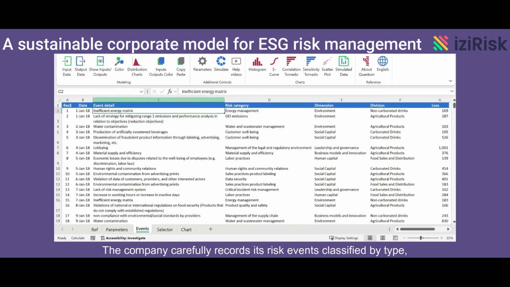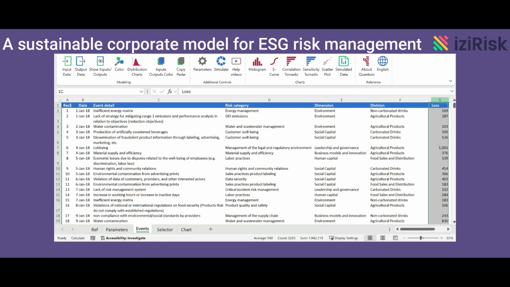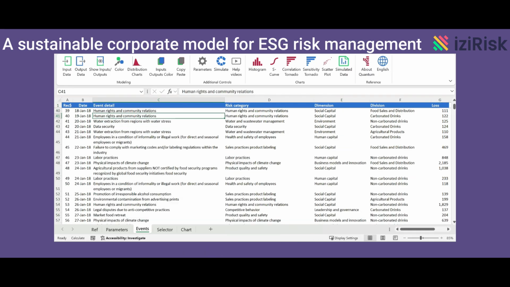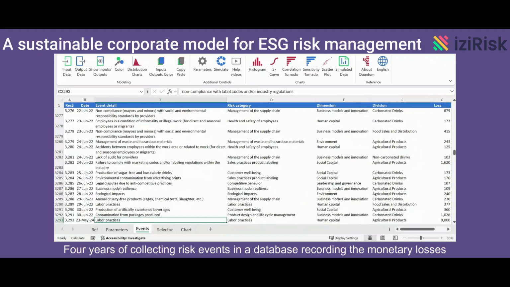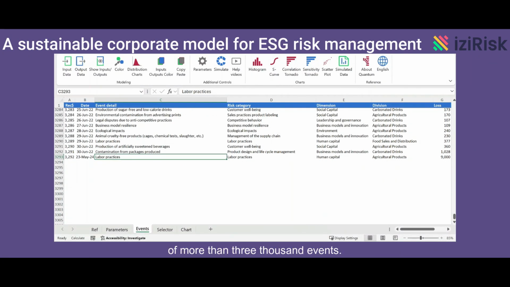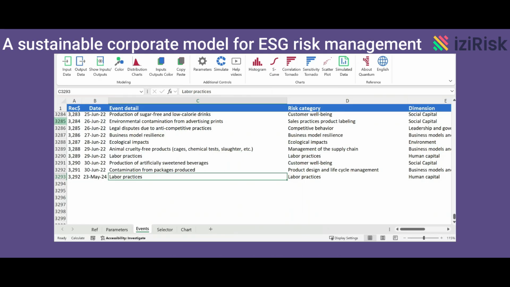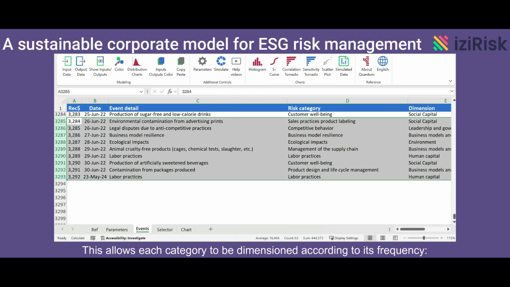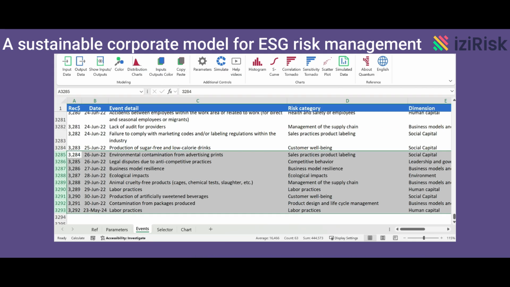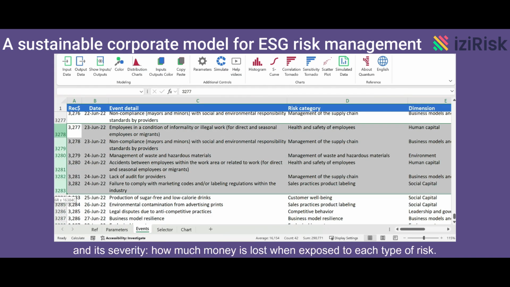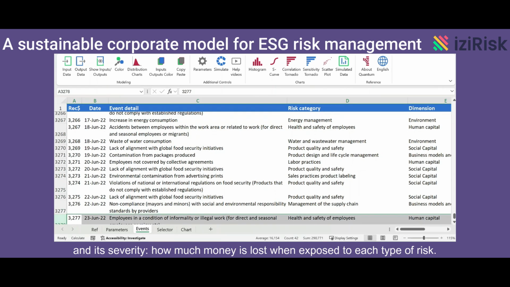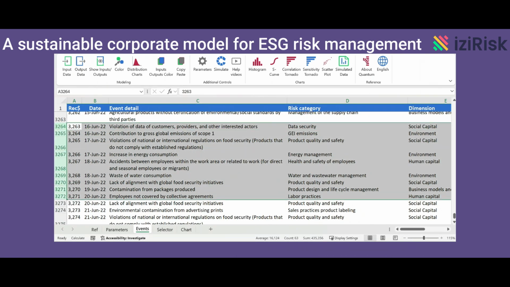The company carefully records its risk events classified by type, category, size, and division. For years of collecting risk events, a database records the monetary losses of more than 3,000 events. This allows each category to be dimensioned according to its frequency, how many events of this nature occur per year, and its severity, how much money is lost when exposed to each type of risk.